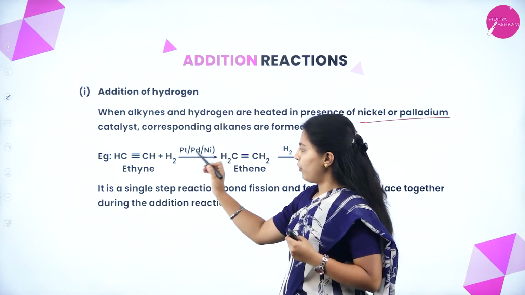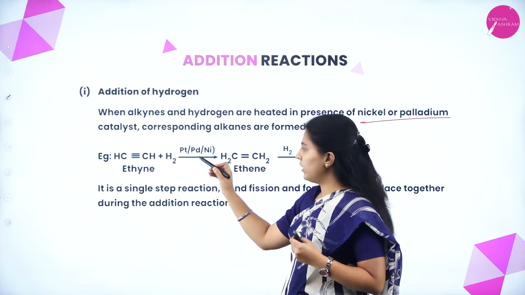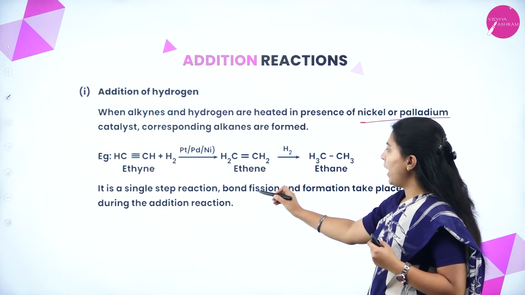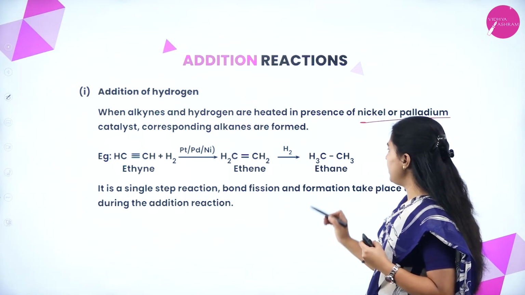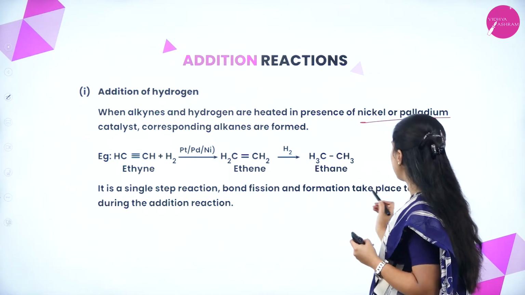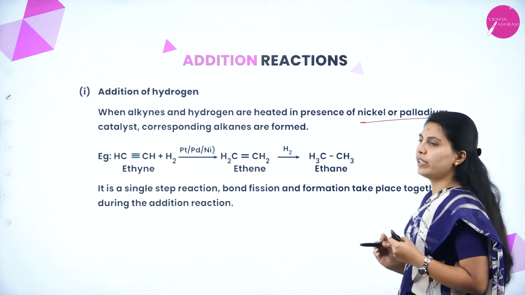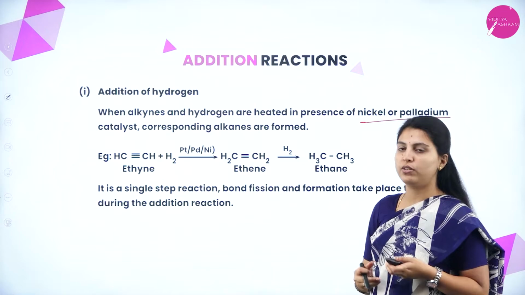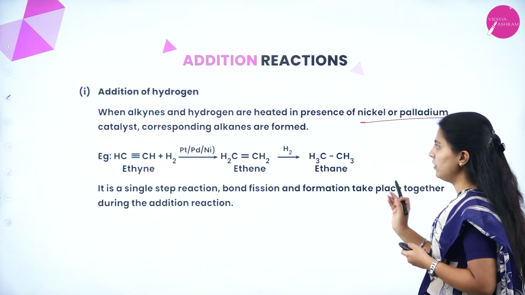See here, for ethyne, hydrogen will be added in the presence of platinum, palladium or nickel catalyst, and ethene will form. For that, again hydrogen is added and ethane will form. Bond breaking and bond formation take place together during the addition reaction.